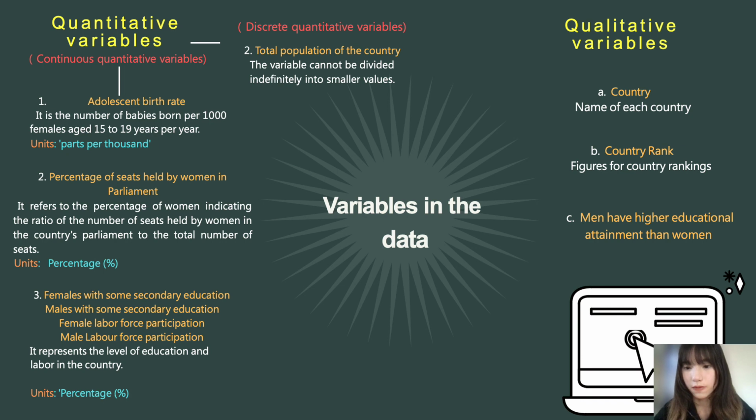The last set of the quantitative data was created by me, and this data is the total population of the countries and is described as discrete quantitative. In addition to the quantitative data, there are three qualitative variables. There are country, rank, and whether men have higher educational attainment than women, and these three data are all qualitative variables.